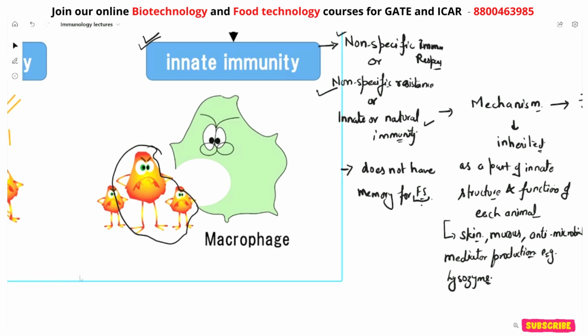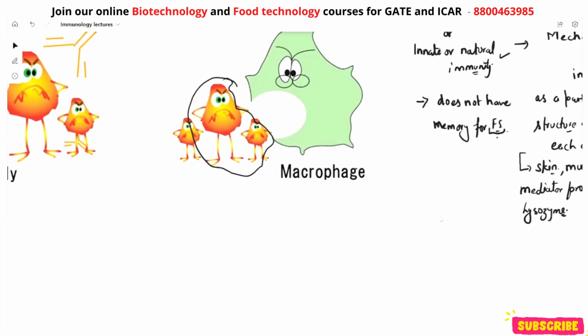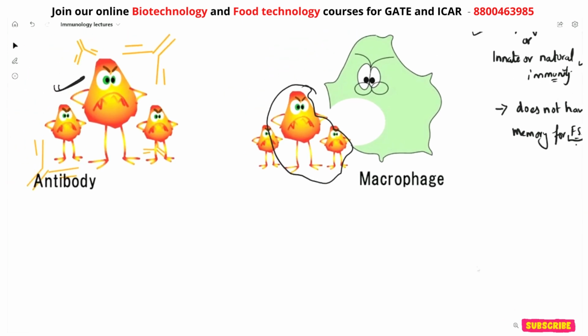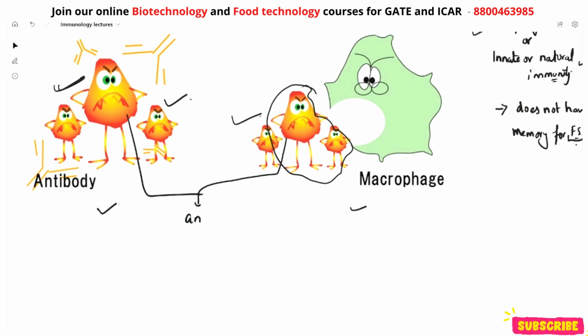Clear? Now let's talk about the foreign substances. These foreign substances, which can be microbes, or any particular foreign substance which provokes these types of immune responses, are called antigens, right?